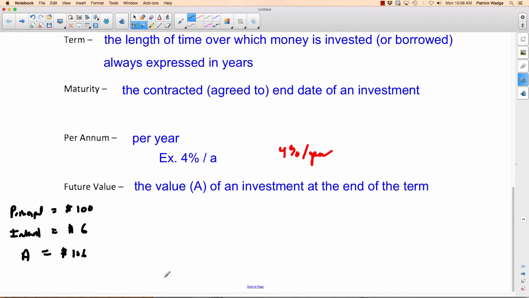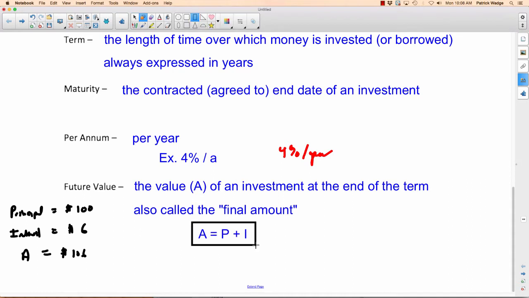So your A, your future value, would be $106. So what's the formula then for future value? What did I do to get the 106? I added together the principal and the interest. I added together P and I. So there's your formula. Oh, sorry. It's also called the final amount. Future value also has the name final amount.